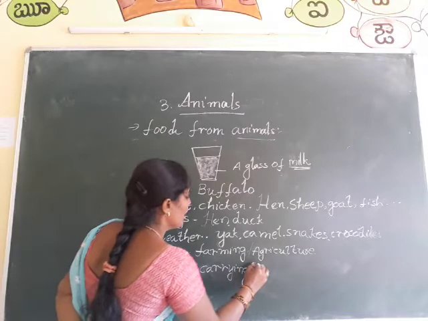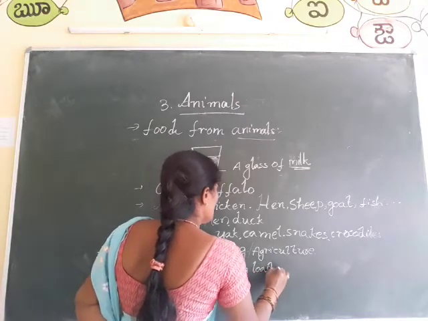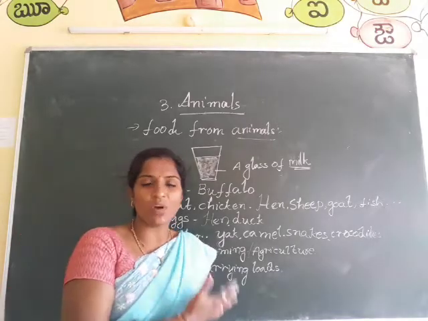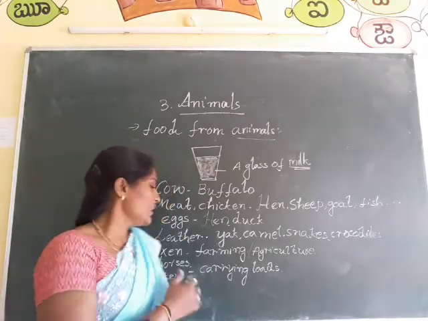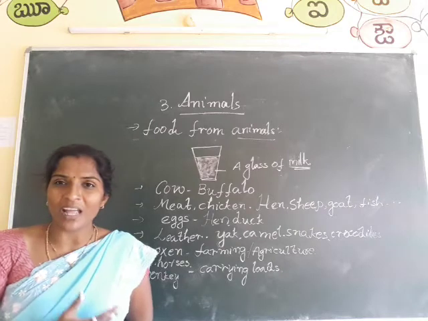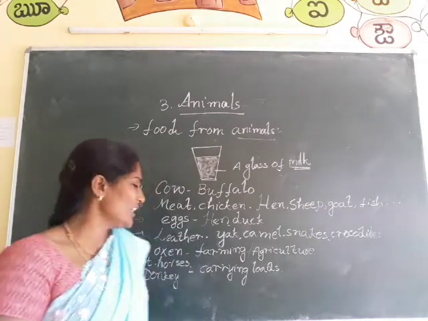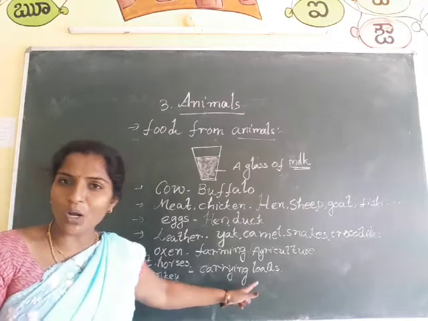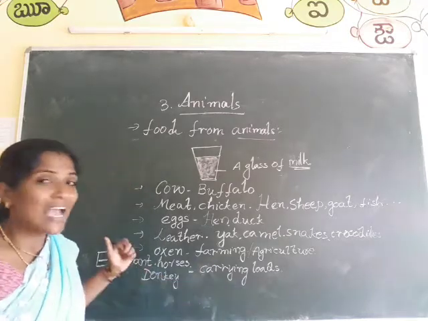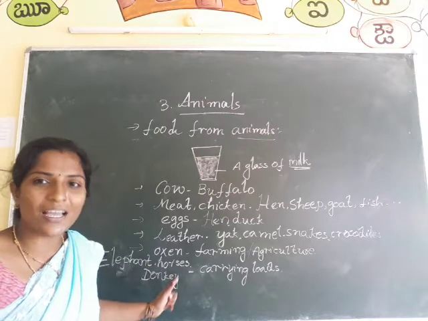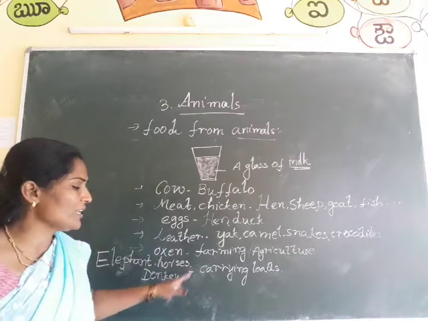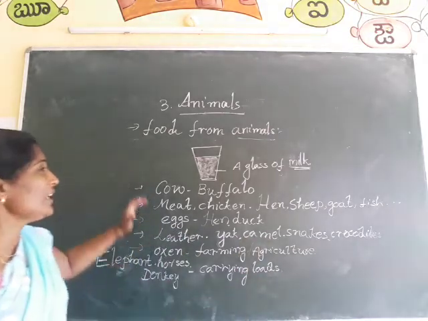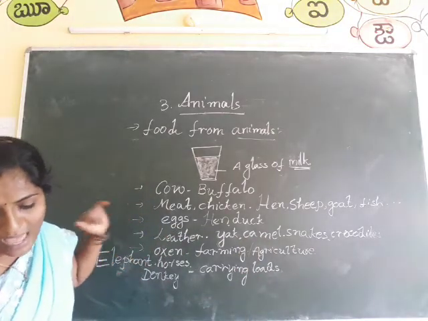C-A-R-R-Y-I-N-G, carrying loads. Okay, children, see, so many washermen nowadays use washing machines, but in previous days they mostly used donkeys for carrying loads. Okay, children, which animals are used for carrying loads? Come on, say that: elephants, horses and donkeys are used for carrying loads. Okay, these are the uses of animals.